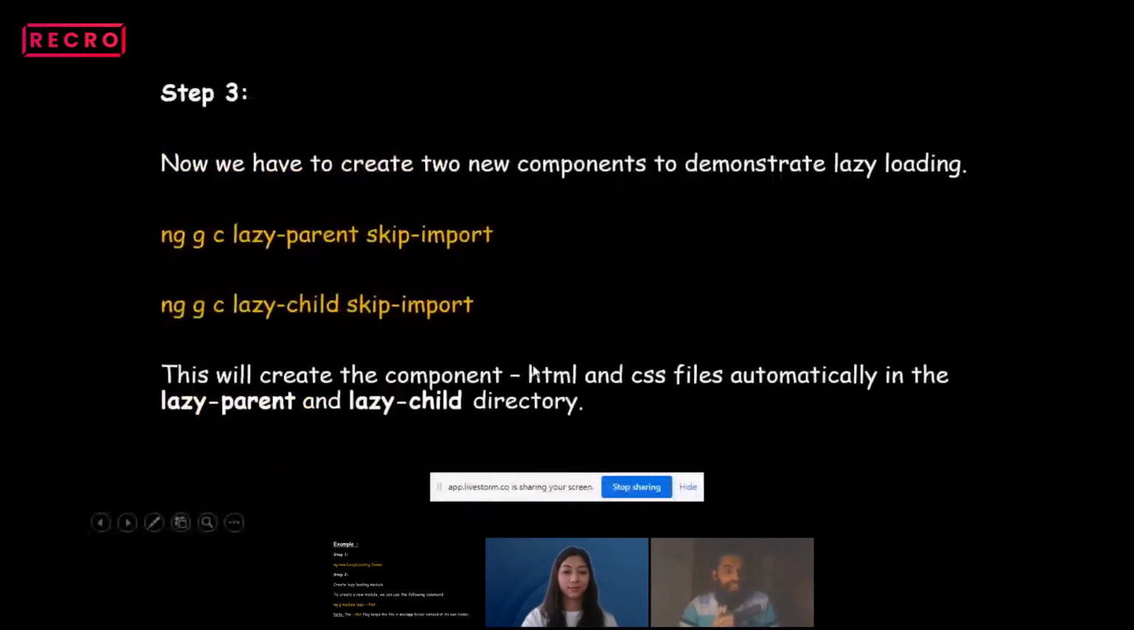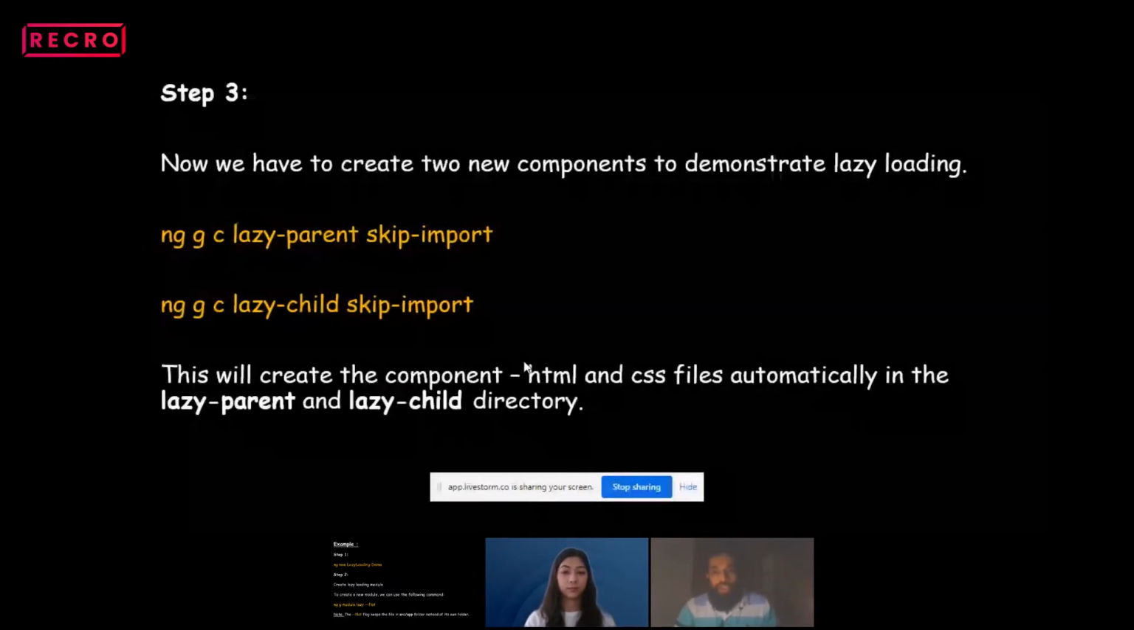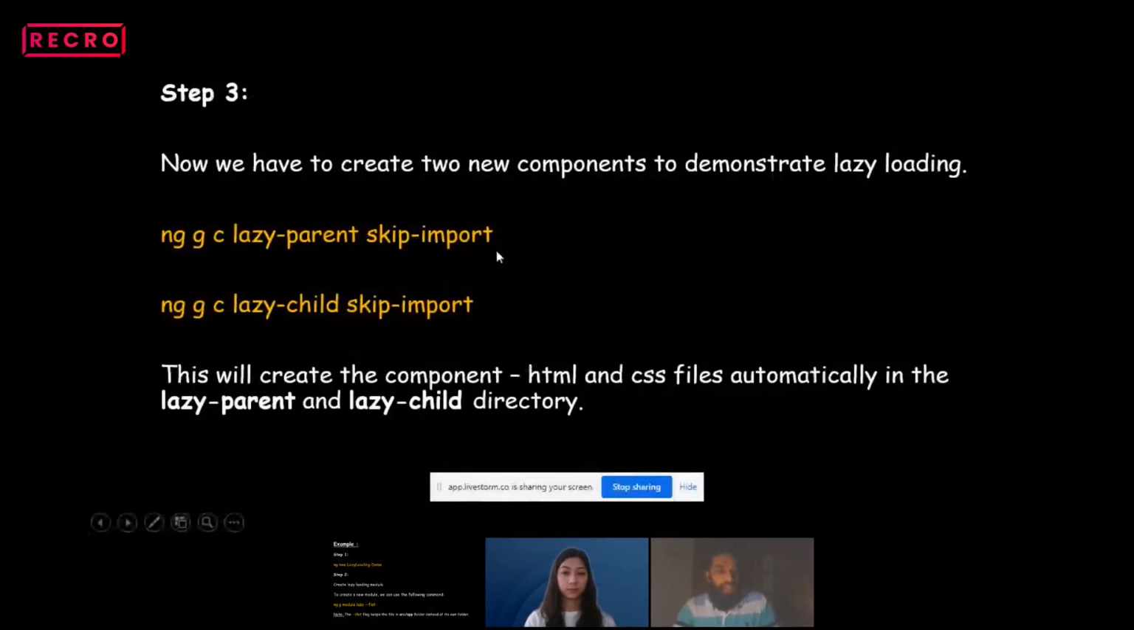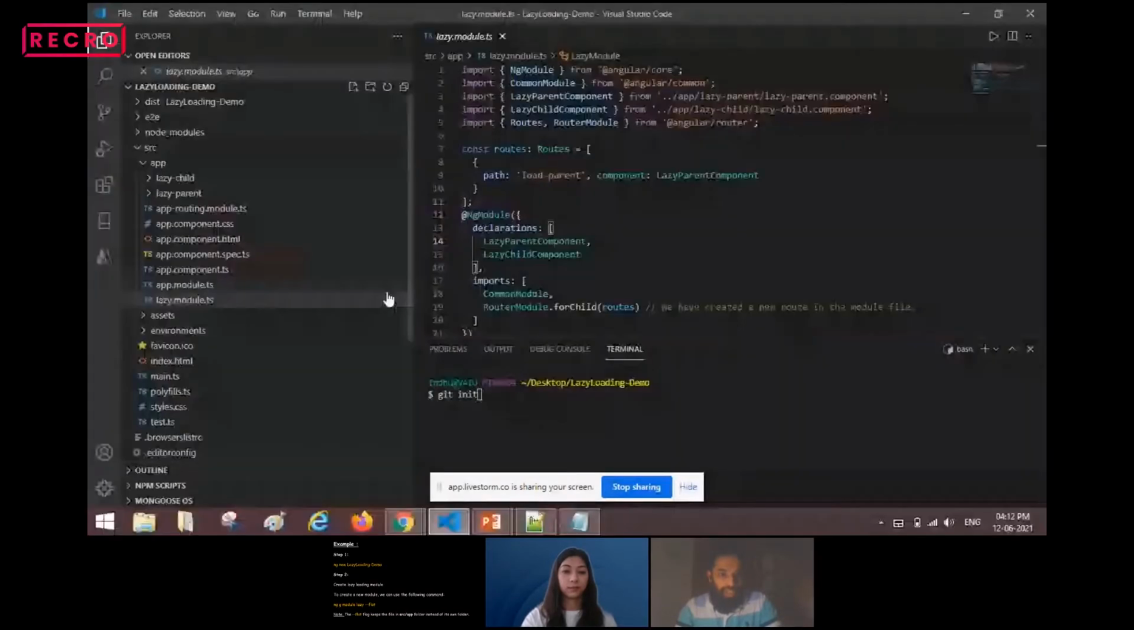Next we will see the third step. Now we have to create new components to demonstrate the lazy loading. I'm creating two components, parent and child. With the help of these two components, I'm going to demonstrate the lazy loading mechanism. Let's see how the folder structure looks when I execute this command.